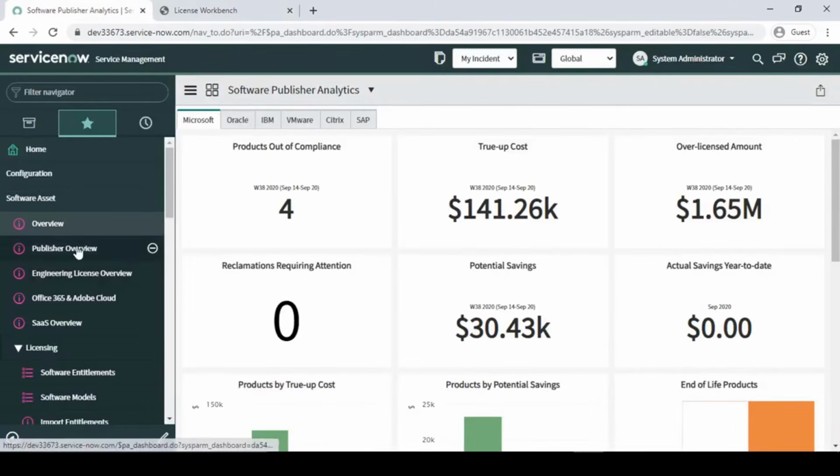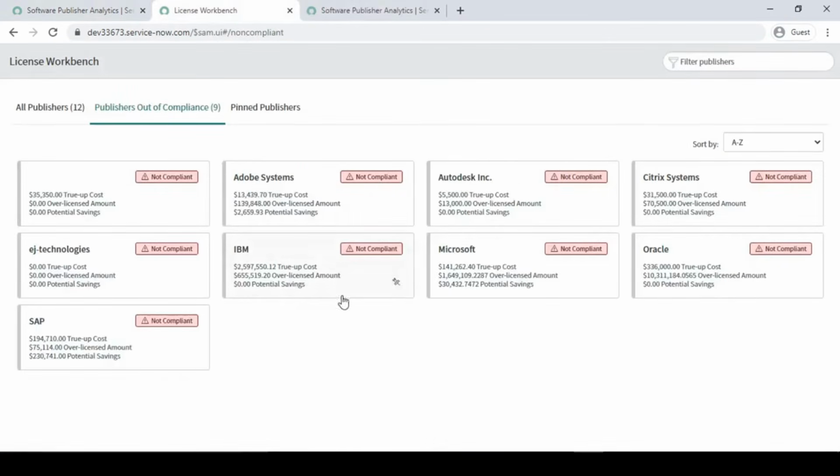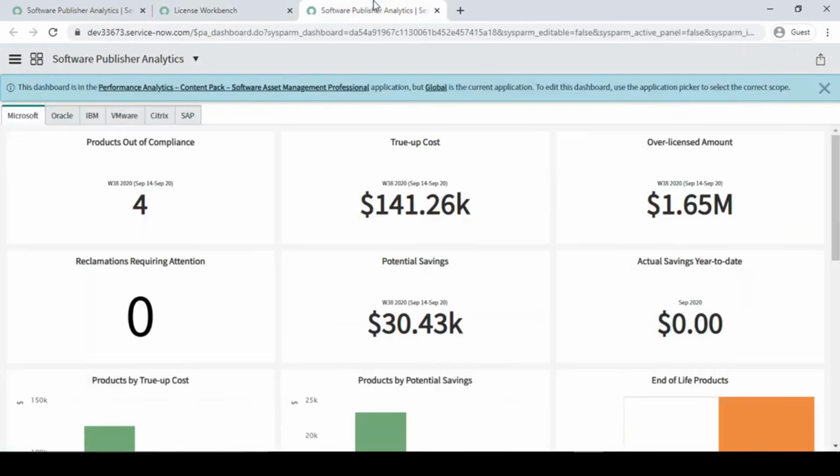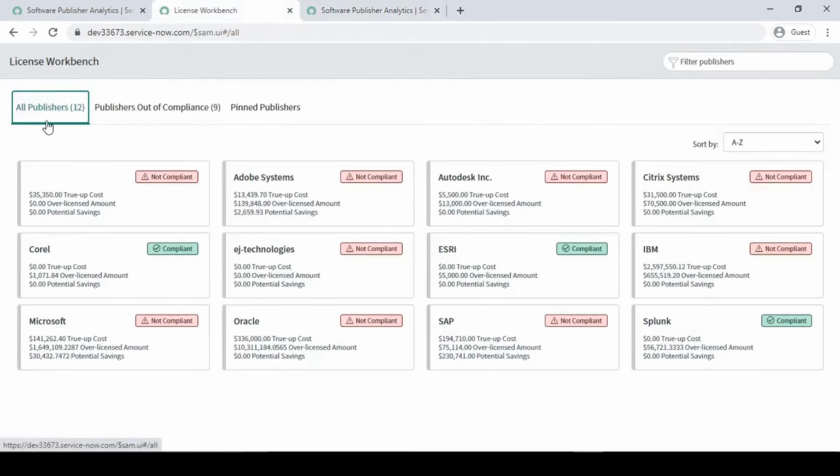Till that time I'm going to open this publisher overview as well. As you can see here, guys, nine publishers are out of compliance. In total you have 12 publishers, but out of 12, 9 publishers are non-compliant. Adobe Systems is not compliant, Autodesk is not compliant, Citrix is also not compliant.